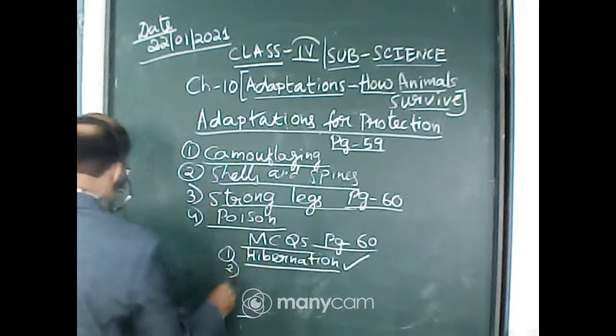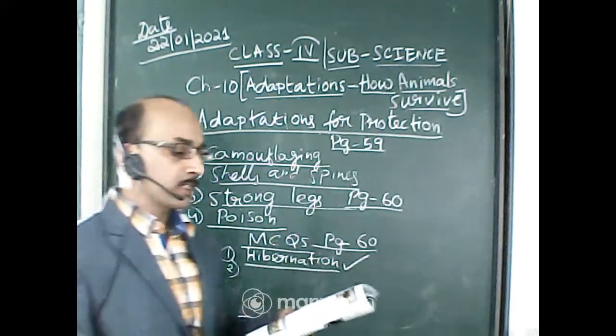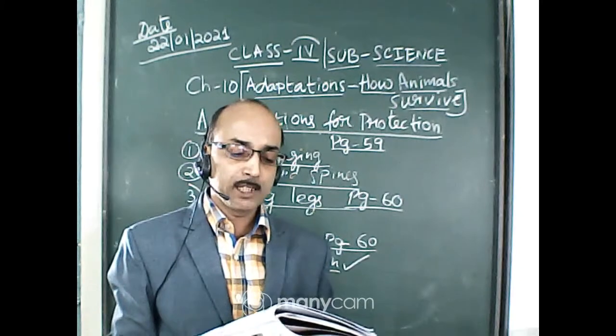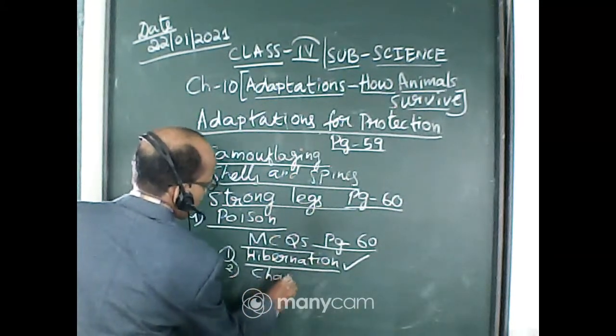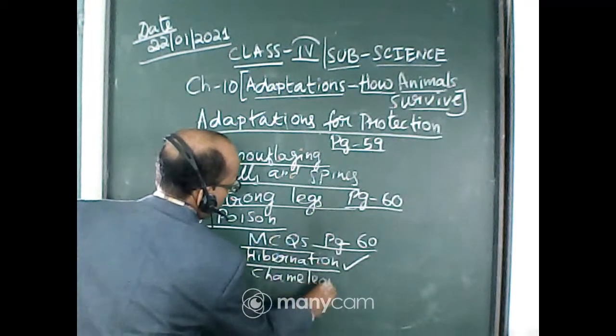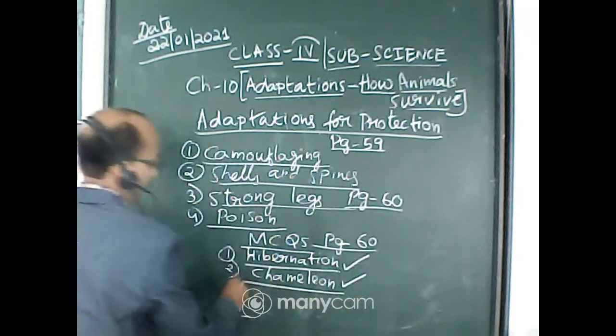Okay. Number 2, an animal whose color merges with its surroundings is: chameleon, vulture, leech. It is chameleon. Okay, you will underline chameleon.